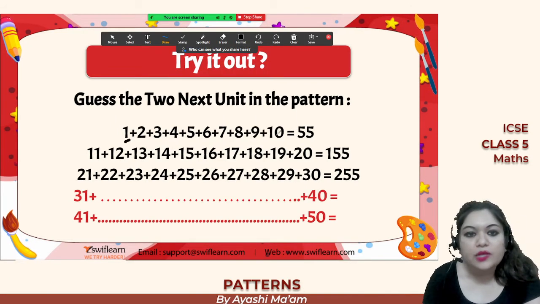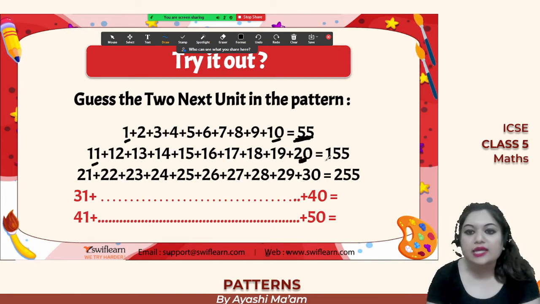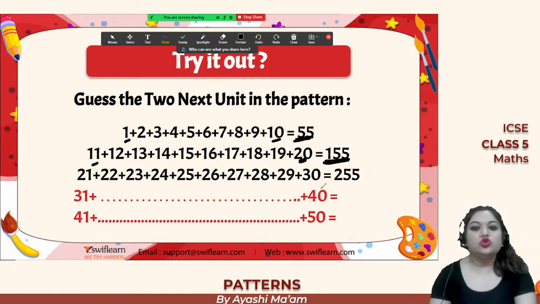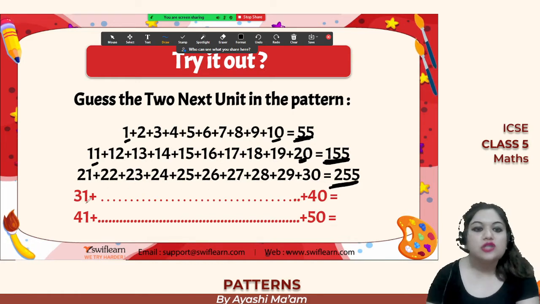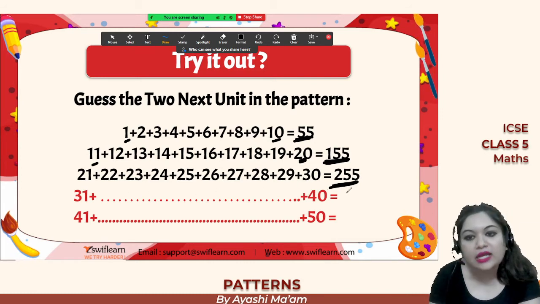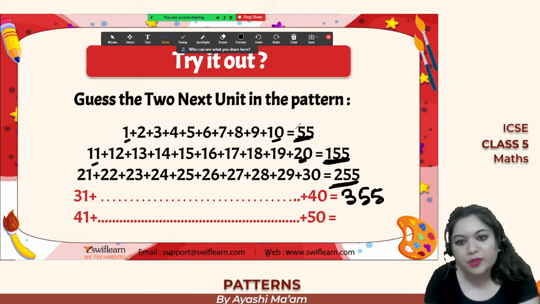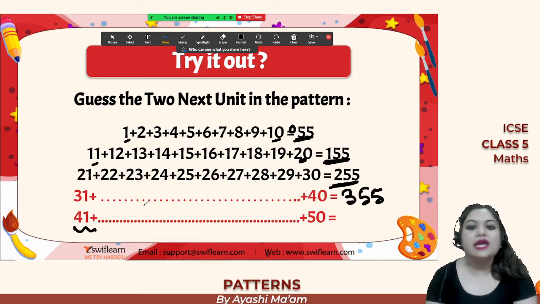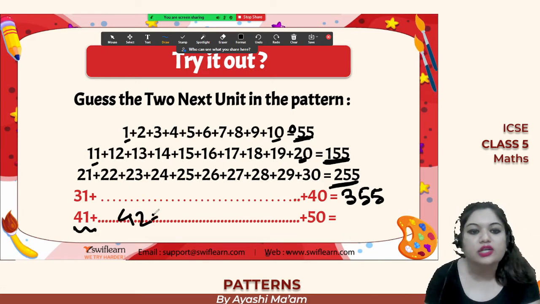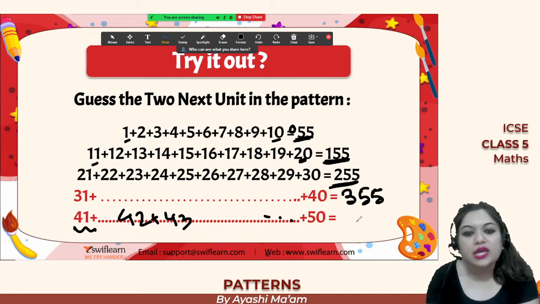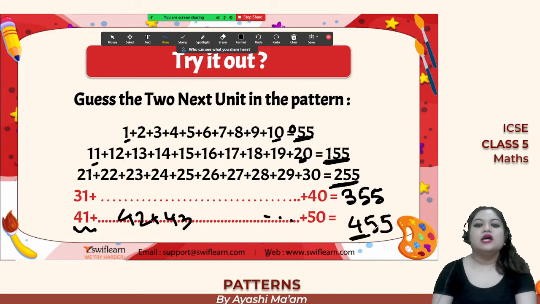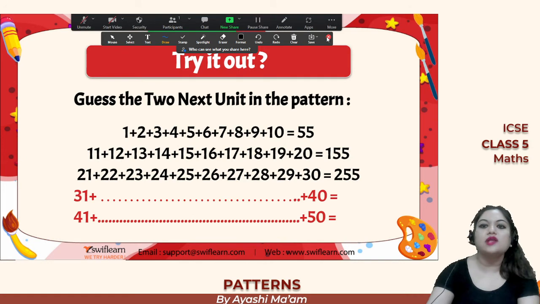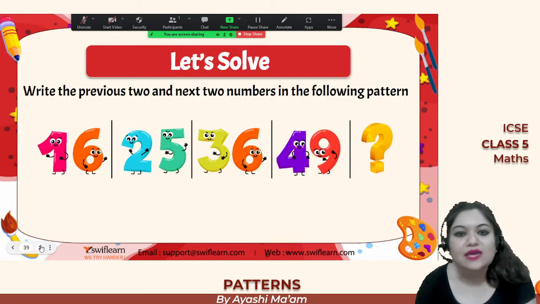Now adding numbers from 1 to 10, we are getting 55. From 11 to 20, like 11 plus 12 plus 13, we are getting 155. 21 22 23, we are getting 255. So 31 plus 32 plus 33, so what will you get? 355, right? Because here we have a 0. So 0, 1, 2, 3, like that it is going, and 55 is constant. Now it is entering into the room of 40. So 41 plus 42 plus 43 and so on up to 50. It is going to give you 455, okay? Because we have entered into the 40s room, so it is giving us a 4 in the hundreds place, and 55 is remaining constant. Therefore we guessed the 2 units in the pattern.